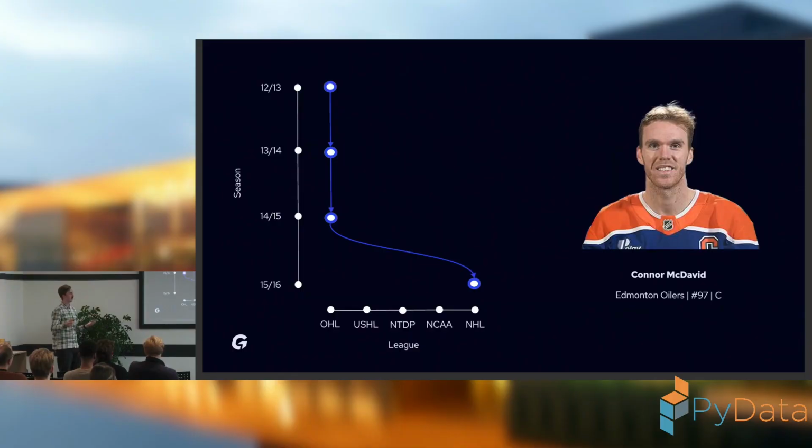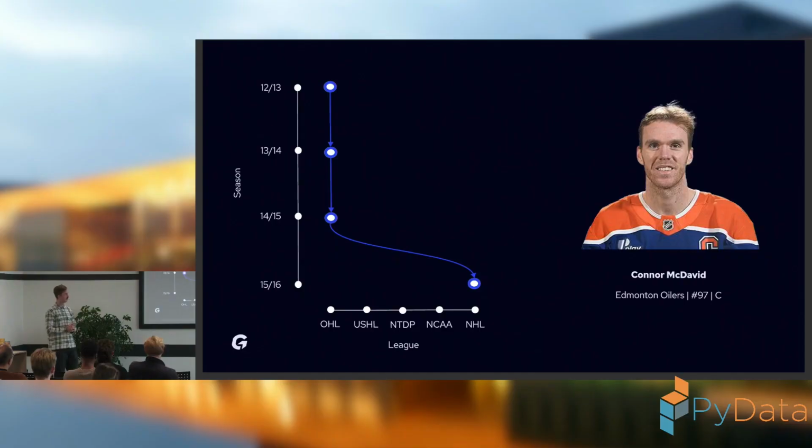But how does it look when we look at the real data? This is Connor McDavid. I know that you don't follow ice hockey, so this is probably the best ice hockey player in the world. He plays for the Edmonton Oilers, which is a club in Canada. He's Canadian.